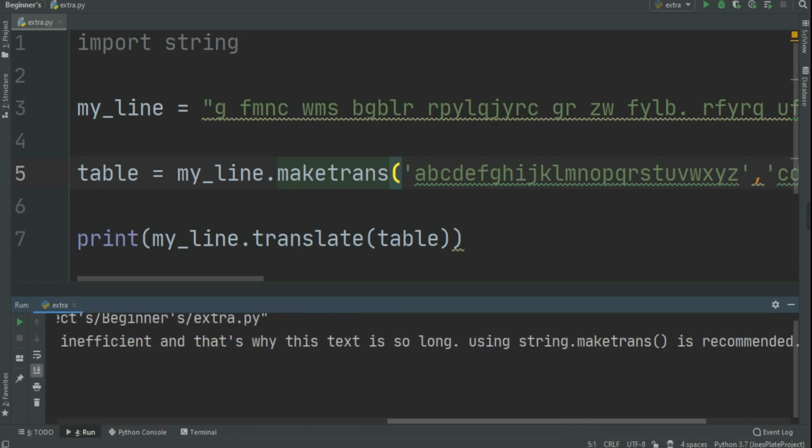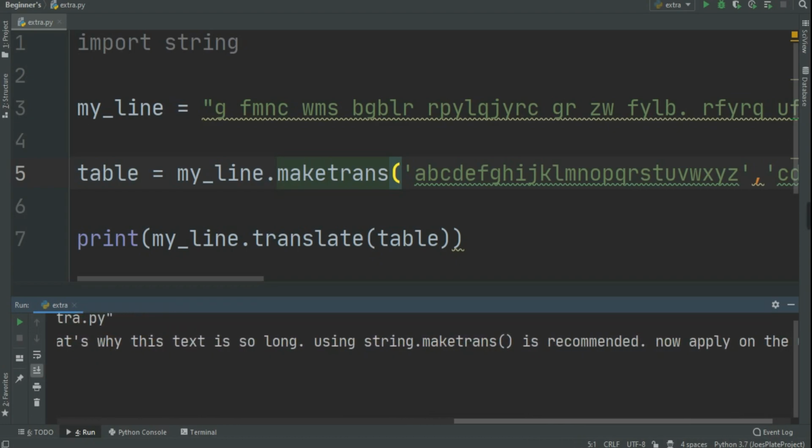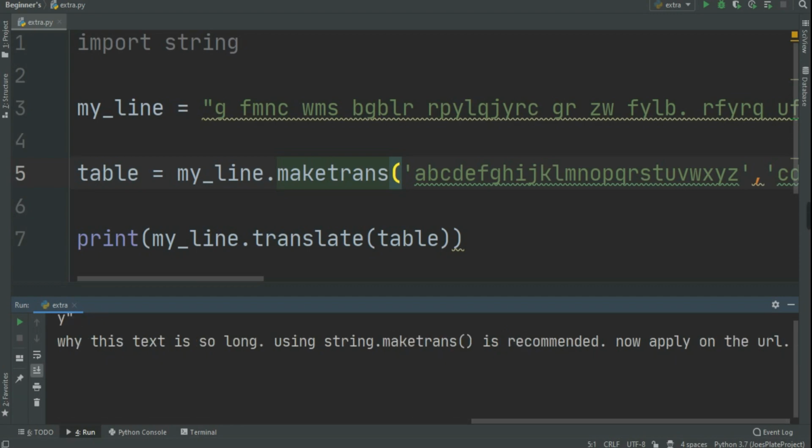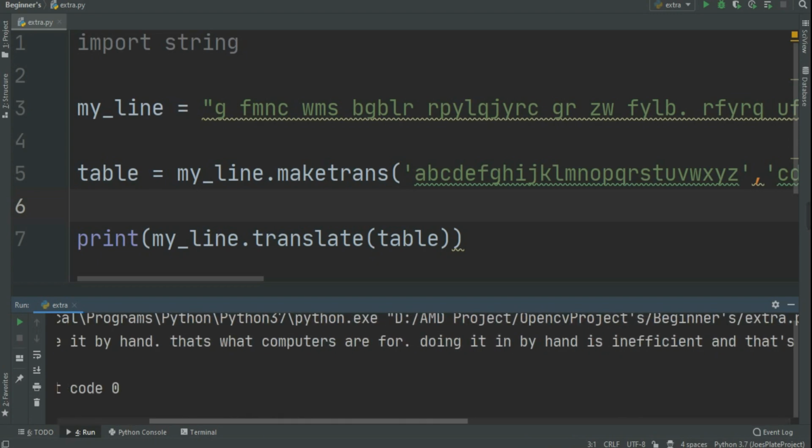Using string.maketrans is recommended. Now apply it on the URL. So with the use of this first level, we learned that using string.maketrans, which is the inbuilt Python function, we can solve this code, and then we got this line.